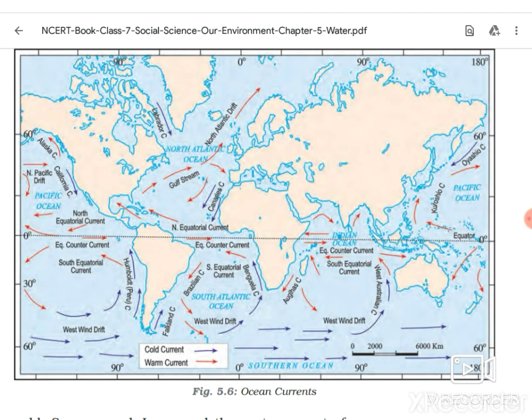Here the red is showing warm current and blue is showing cold current, right? Both are continuous processes. It is not in a particular weather, particular season, particular month. It is continuously moving from cold to hot area, and from hot or warm area to cold area.